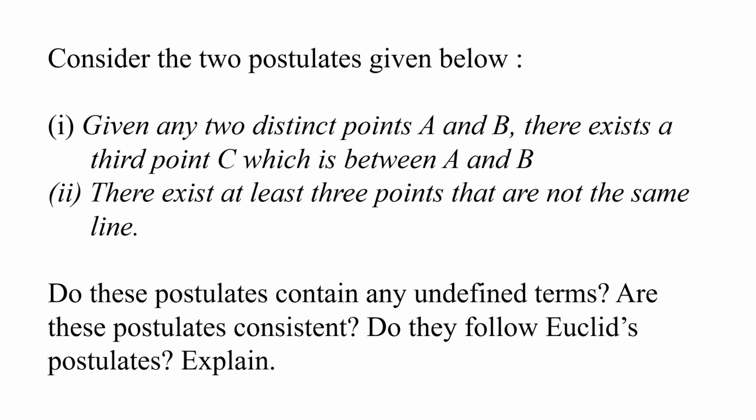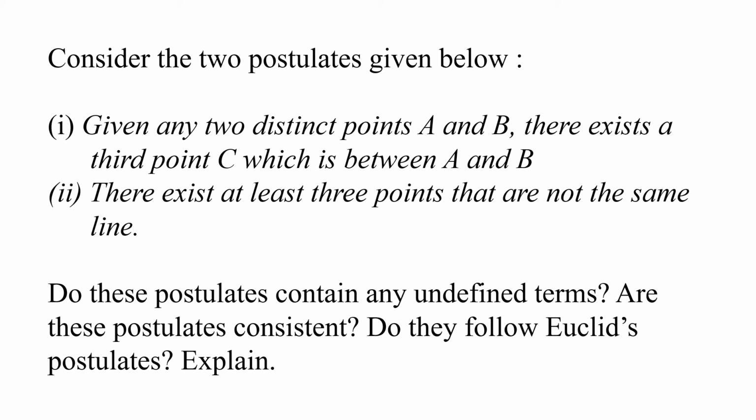This question is, consider 2 postulates given below. Now, which are the postulates? We have done these postulates. Given any two distinct points A and B. So think of any 2 points A and B. There exists a third point C which is between A and B. Okay, I hope you got the meaning of the first postulate. Given any two distinct points A and B, there exists a third point C which is between A and B.